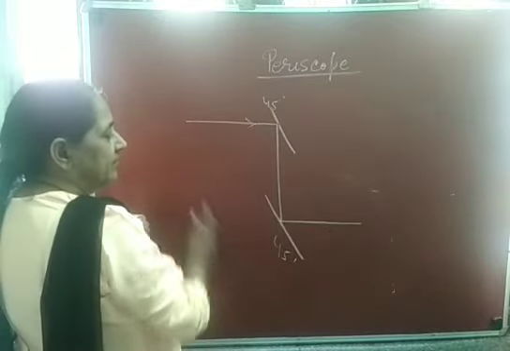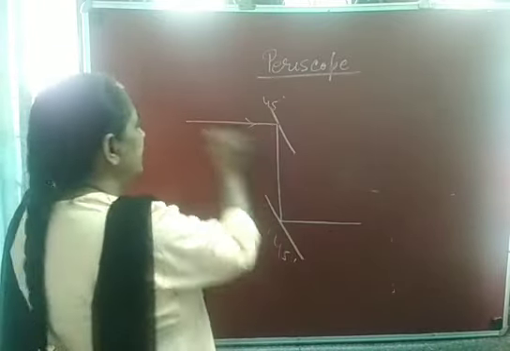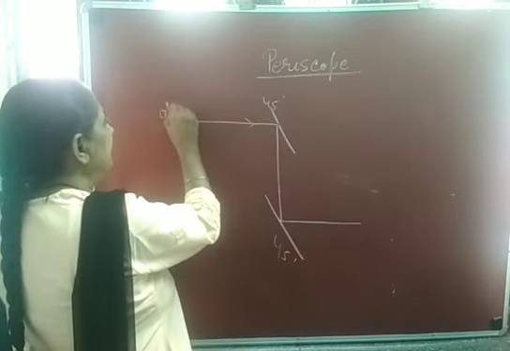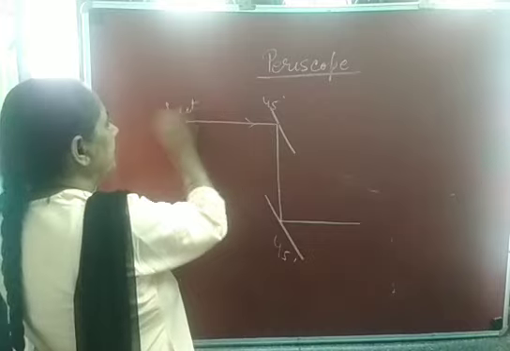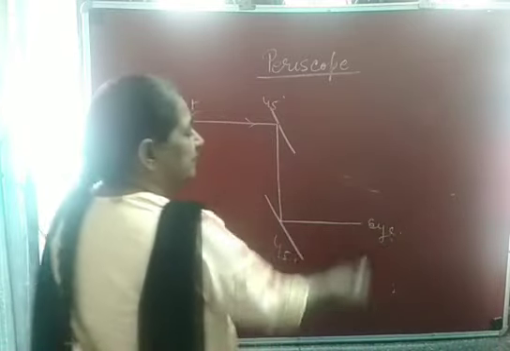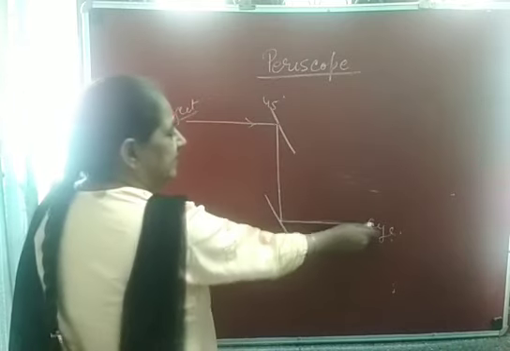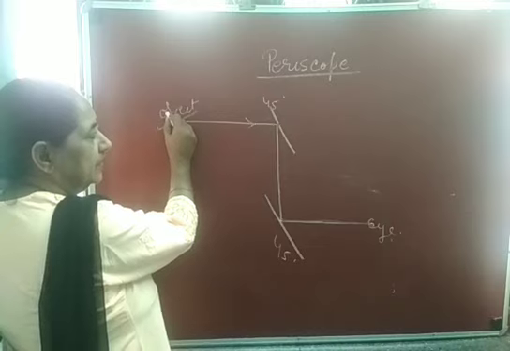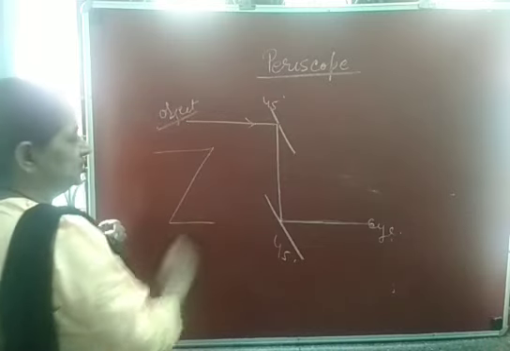The whole thing will be covered in a tube. On one side the object will be placed, and on the second side, the eye. If you look through this side, the reflected ray reaches your eye, you can see this object. So you see this is in the form of a Z shape.